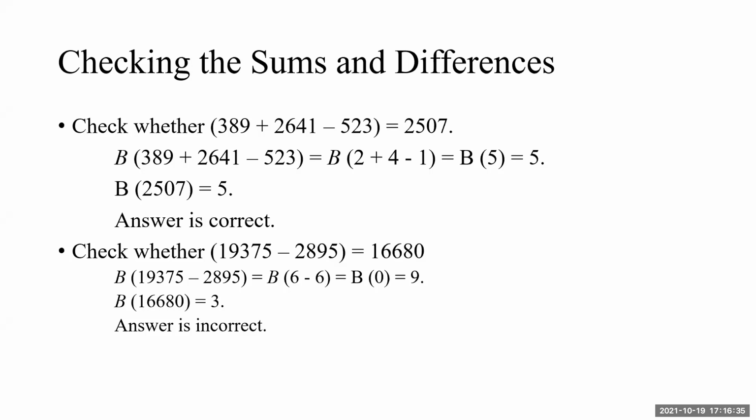Check whether the second example 19375 minus 2895 is equal to 16680. For the left hand side, we have 6 minus 6 because both are the Bijanka 6 and 0. As I said, Bijanka of 0 we will accept as 9 always. And then the Bijanka for the right side 16680. Again 8 plus 1, 9 ignored, 6 plus 6, 12 and 3 is the answer. But the left hand side has Bijanka 9, the right hand side has 3. So the answer is incorrect.